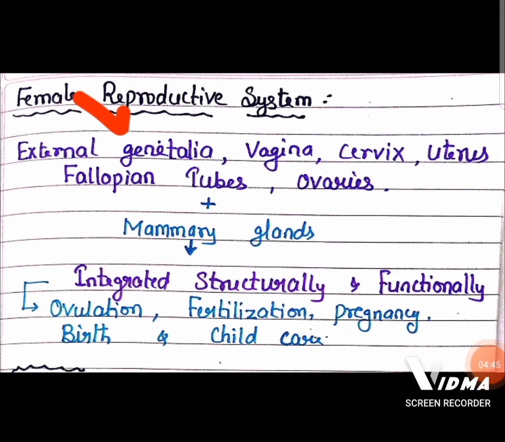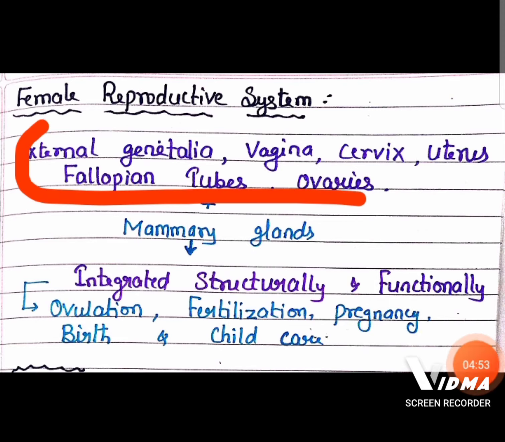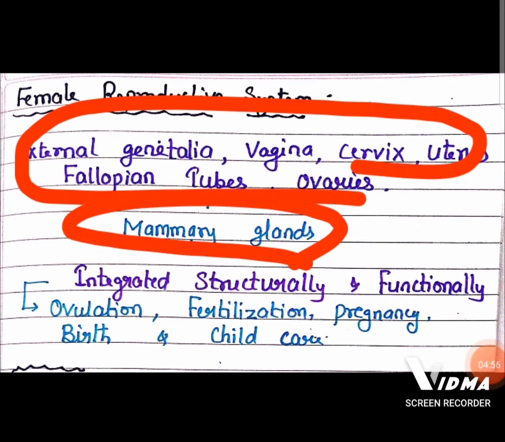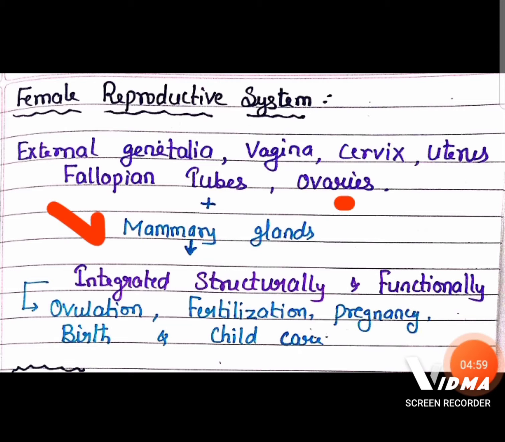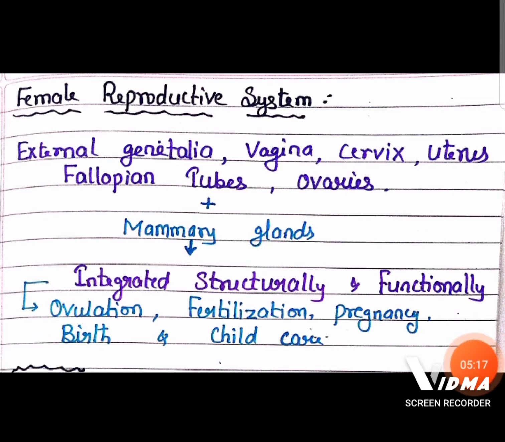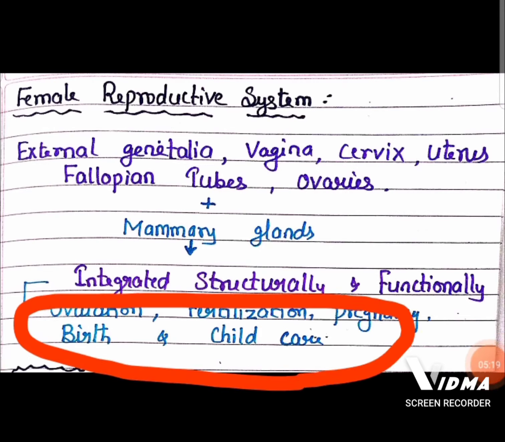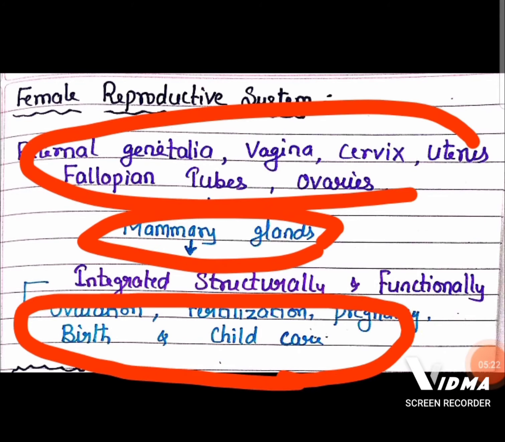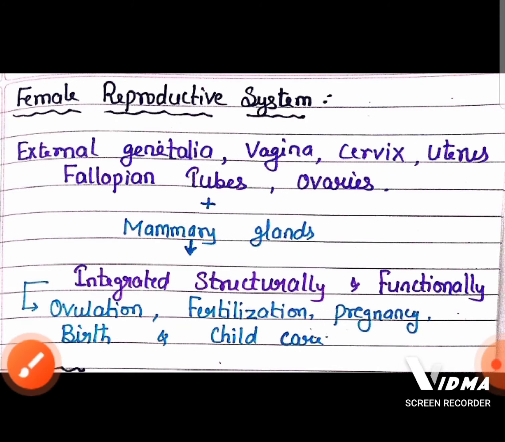It has external genitalia, vagina, cervix, uterus, fallopian tube, and ovary. These are the parts of the female reproductive system. In addition to this, mammary glands and the above mentioned organs together act as an integrated structural and functional unit to perform very important functions in the female reproductive system, which include ovulation, fertilization, pregnancy, birth and child care.